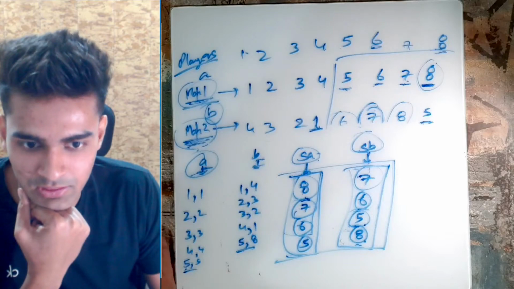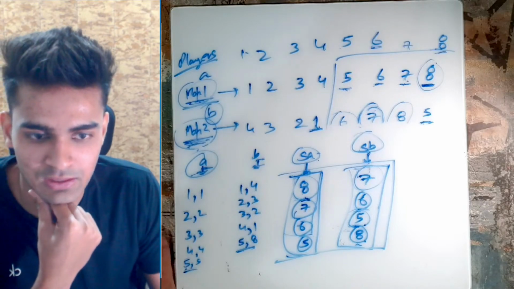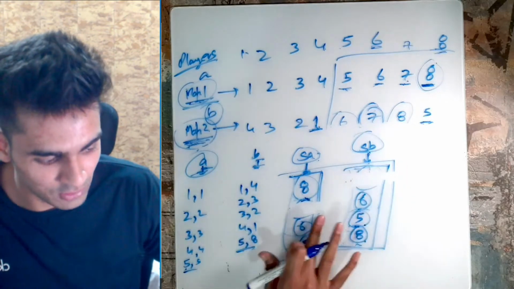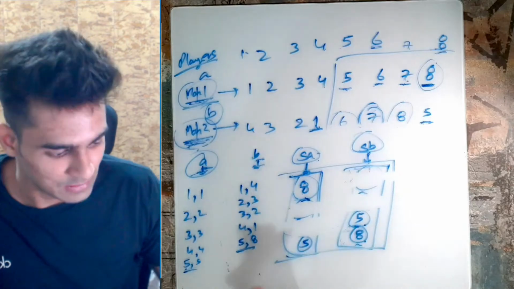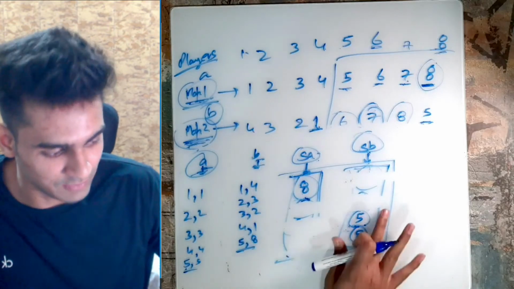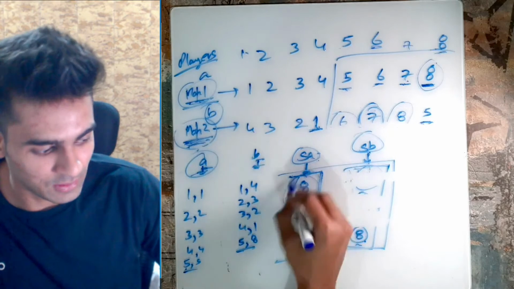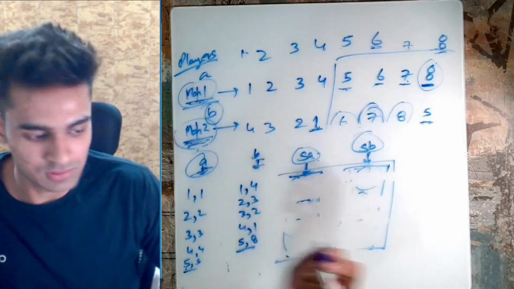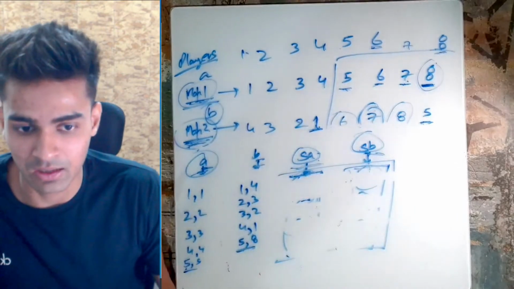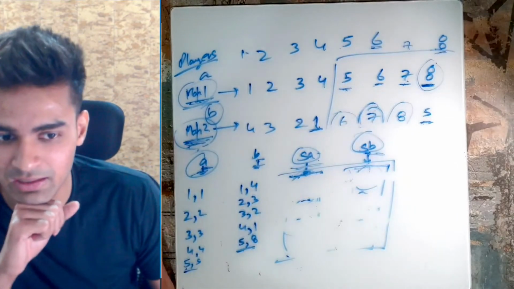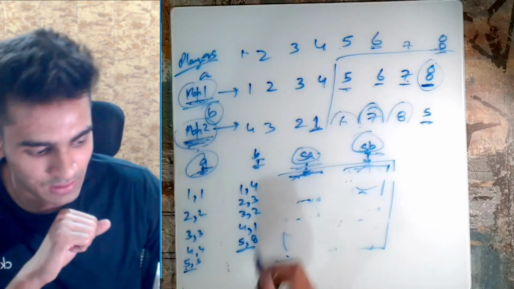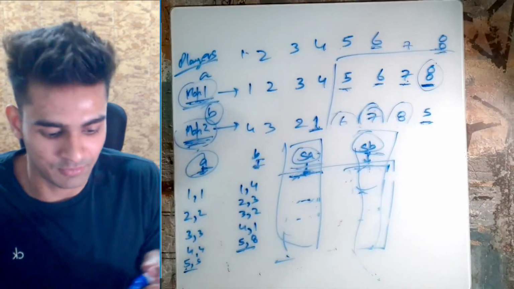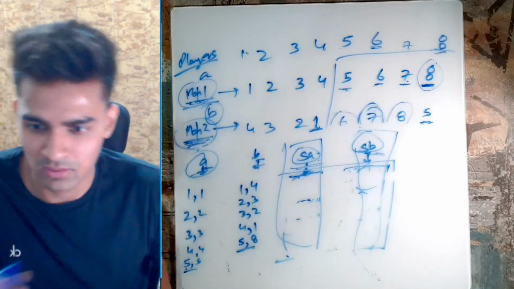Therefore, what this person did is he is actually removing all the values. So basically when he got the 7, he removed the 7 from here and here. Then when he got the 6, he's removing the 6 from this and this. Then when he got this 5, he's removing this 5 and this 5. And still we have some values in this. But then in the end, when this 8 came, he removed this 8 and this 8. And he could see that both the sets are same. Therefore, we could break out of this loop. That is the reason why he's using this erase, so that these sets remain very small. And if these two sets are small, the time will be less to search these values.